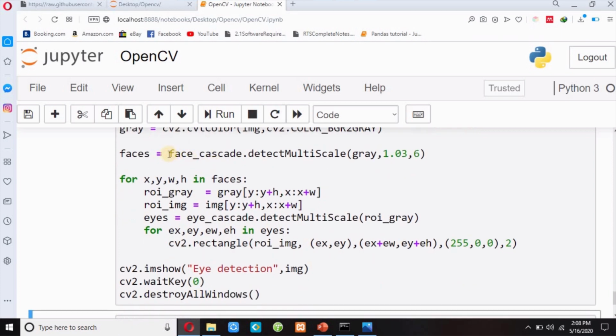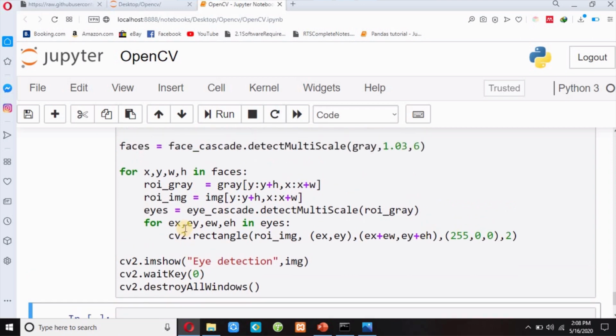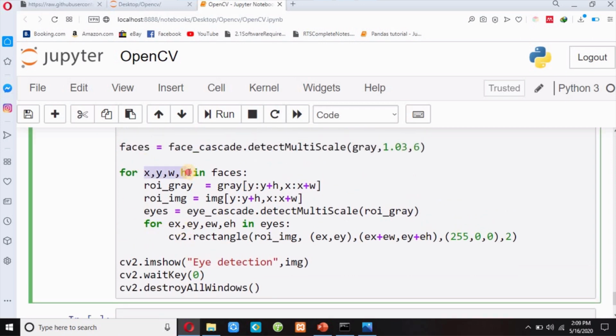So these are my coordinates. I have used x, y, w, h coordinates of faces, and ex, ey, ew, eh is the coordinates of the eye. So I will draw a rectangle over my eyes, not over my face. So this is the difference.